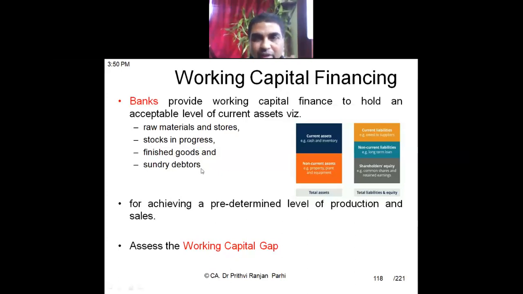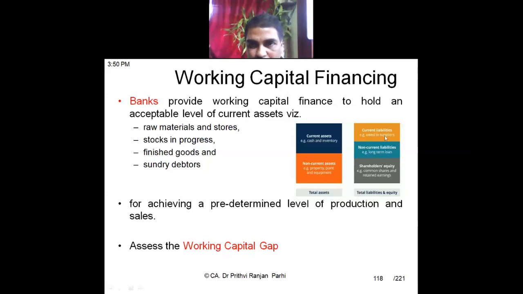So normally what the bank does, banks assess business-wise for every company or their borrowers what their working capital requirement is, or what they call the working capital gap. They look at the balance sheet: what are the current assets, what are the non-current assets, what are the current liabilities, what are the non-current liabilities. All these things are there.